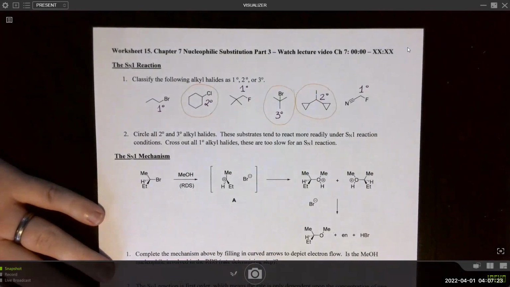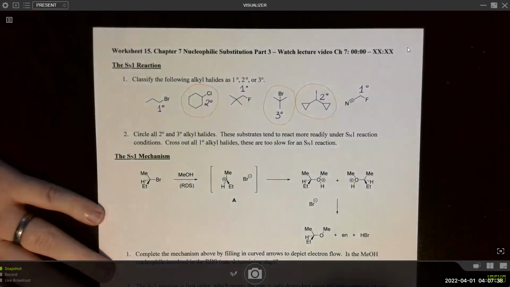So these substrates tend to react more readily under SN1 conditions. Cross out all the primary alkyl halides. These are too slow for a reaction. So I will just add a little something extra here.